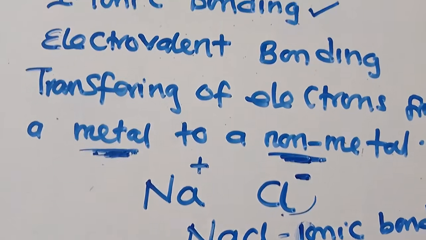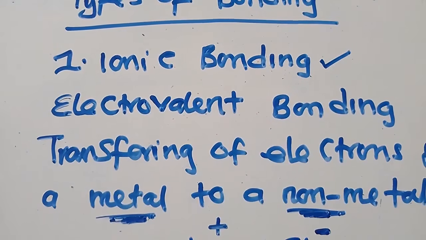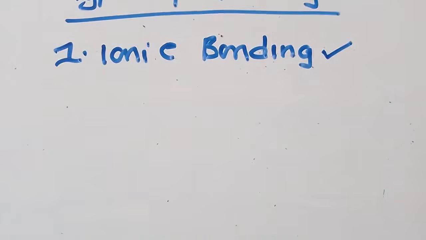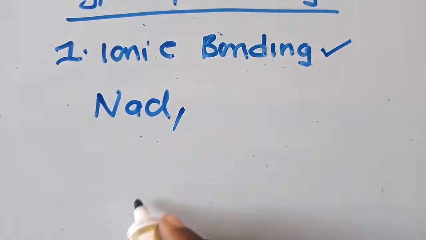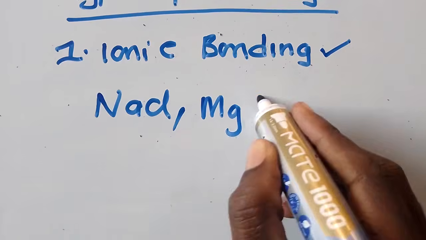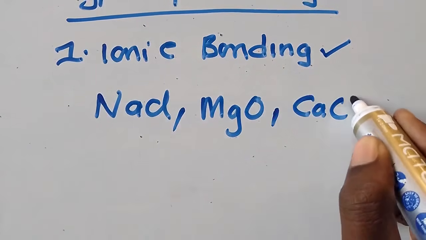Now, what are some examples of this type of bonding, which is ionic bonding? We've got sodium chloride, magnesium oxide, and calcium chloride.